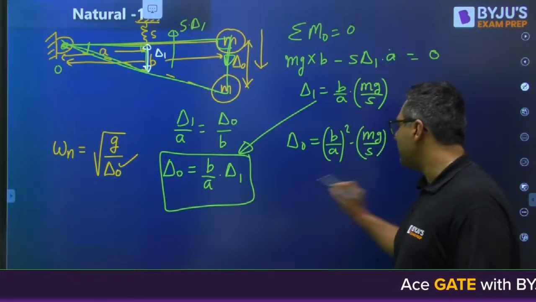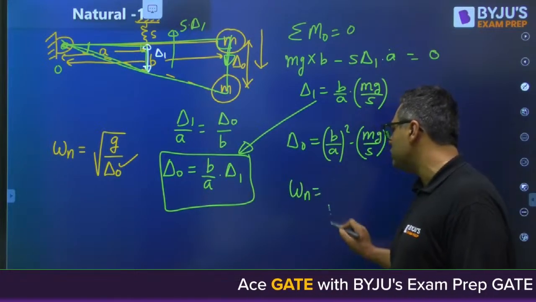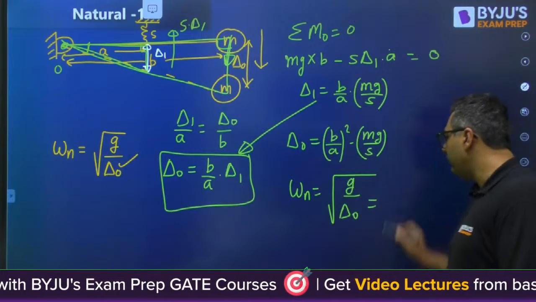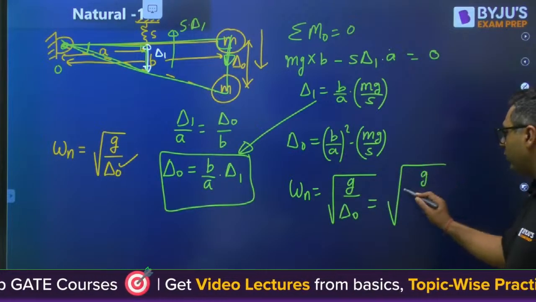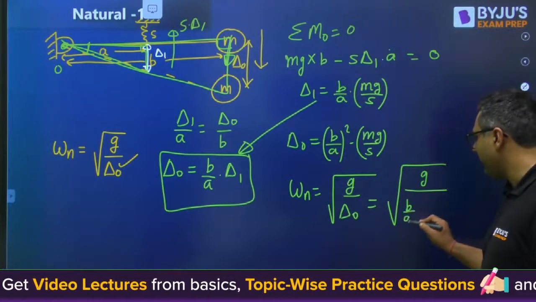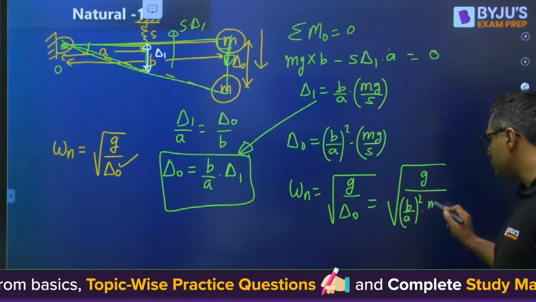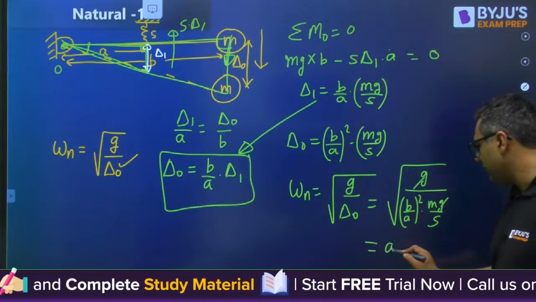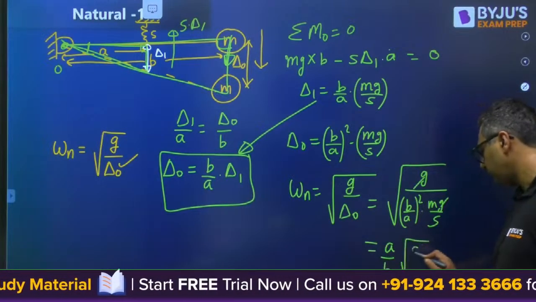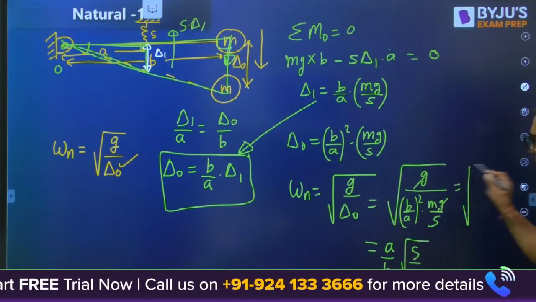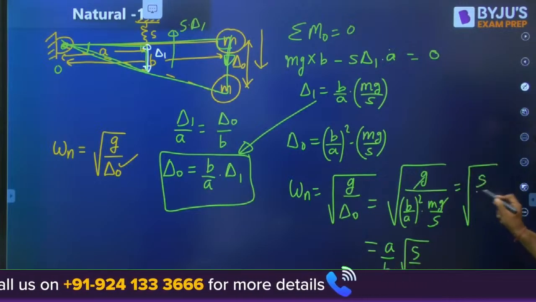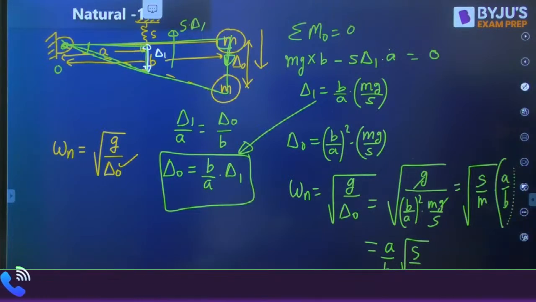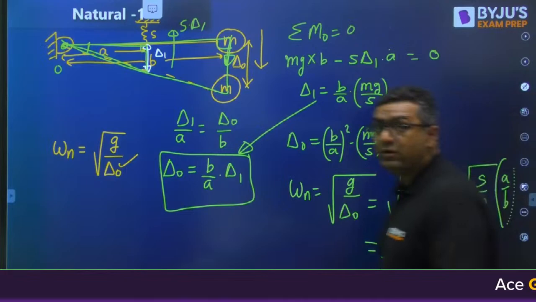Once I get this, I just need to find omega n, which is root of g by delta naught. If it is g by delta naught, I will get g by, what is delta naught? It is (B by A) square into mg by S. g cancels out. Sorry, I forgot. I will get root of S by m into A by B. A by B is outside the root. I feel everybody got it.